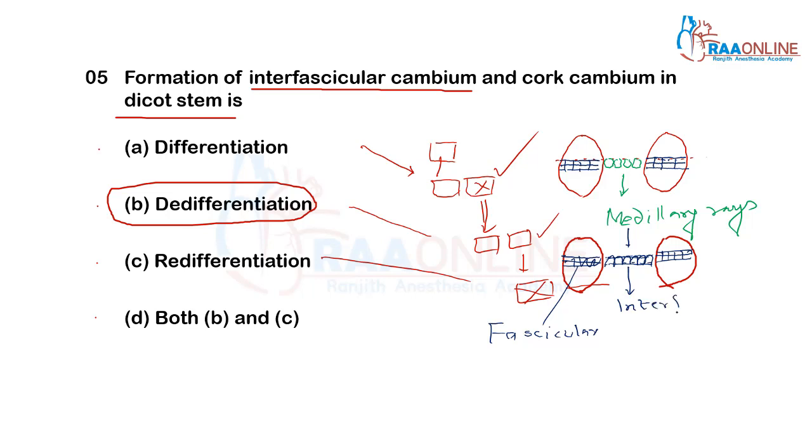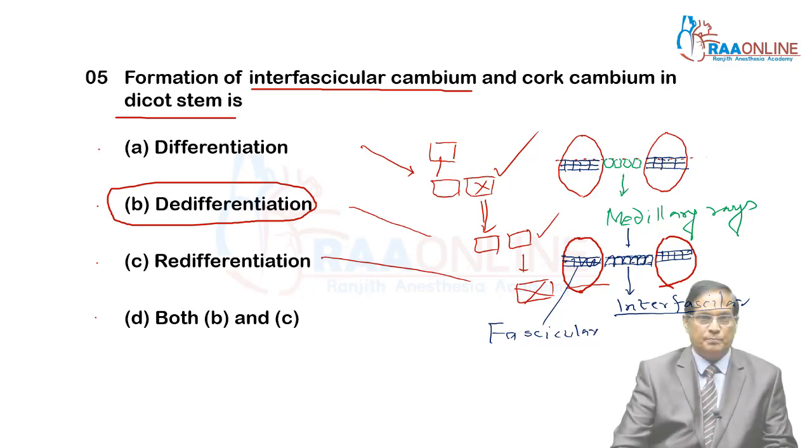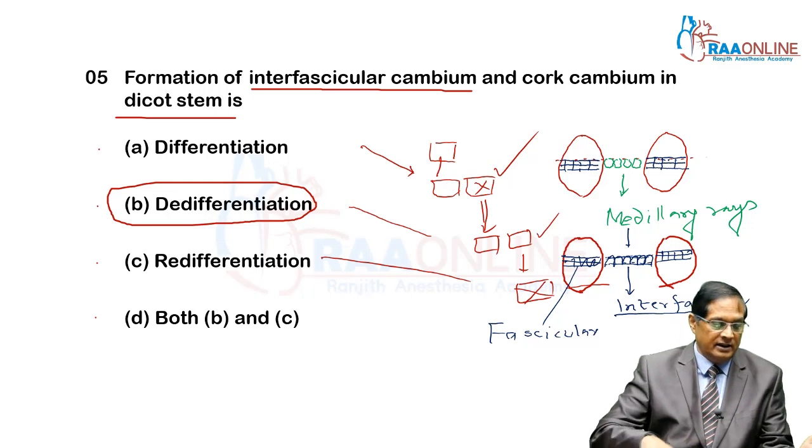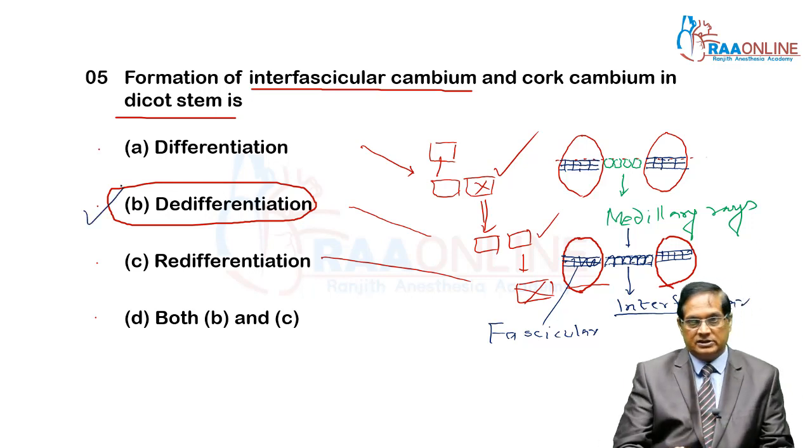It is formed at the time of secondary growth only, and it develops from the cells of medullary rays which are parenchymatous. They already lost their power of division, but at the time of secondary growth they regain the power of division and become meristematic. So power of division is regained, hence this is dedifferentiation.